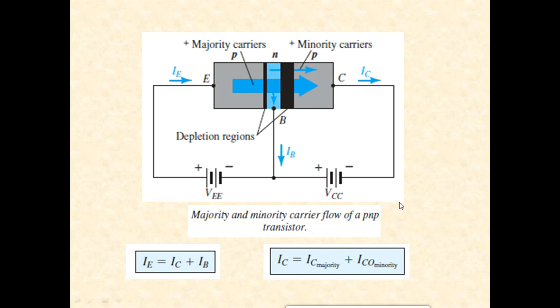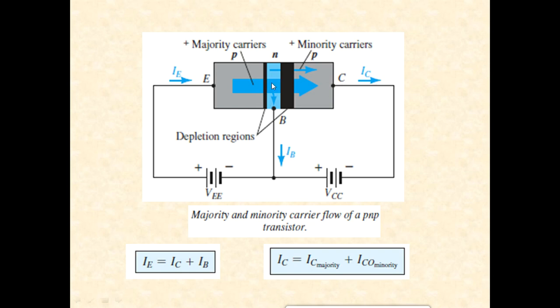Alright, now can I apply Kirchhoff's current law? Yes, for any device you can apply Kirchhoff's current law. So can I apply KCL here? Yes. Three currents flow in a transistor because it's a three terminal device. This is the emitter current. The emitter current is the current flowing inside the device, and the base current and the collector current are the currents flowing outside the device. At a particular node, the currents entering a node should be equal to the currents leaving the node as per Kirchhoff's current law.